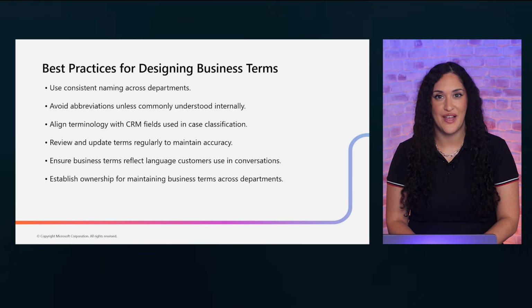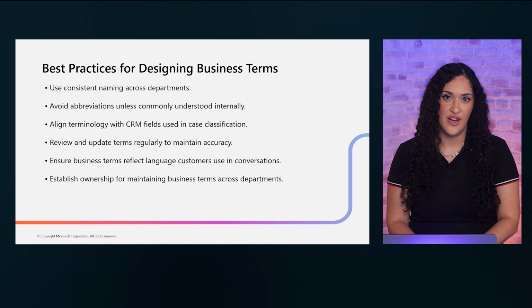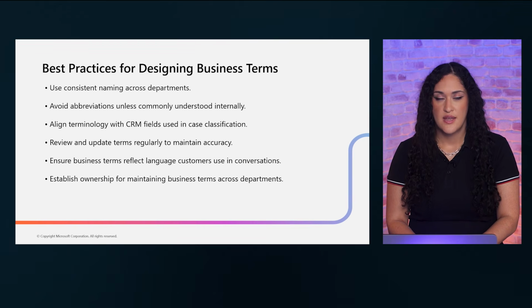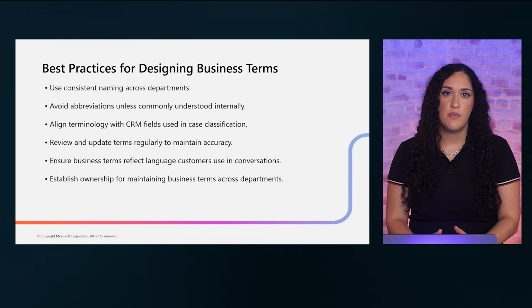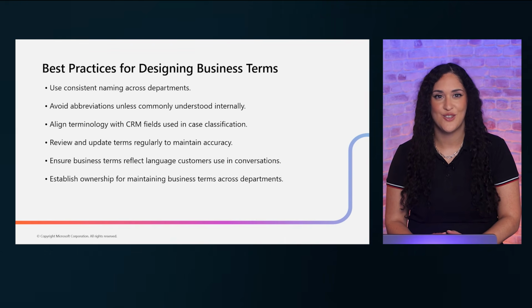Ensure your terms reflect actual customer language, not just internal jargon. And finally, establish clear ownership for maintaining terms. Someone needs to be accountable for keeping this vocabulary current. Without ownership, terms drift and Copilot's accuracy suffers.